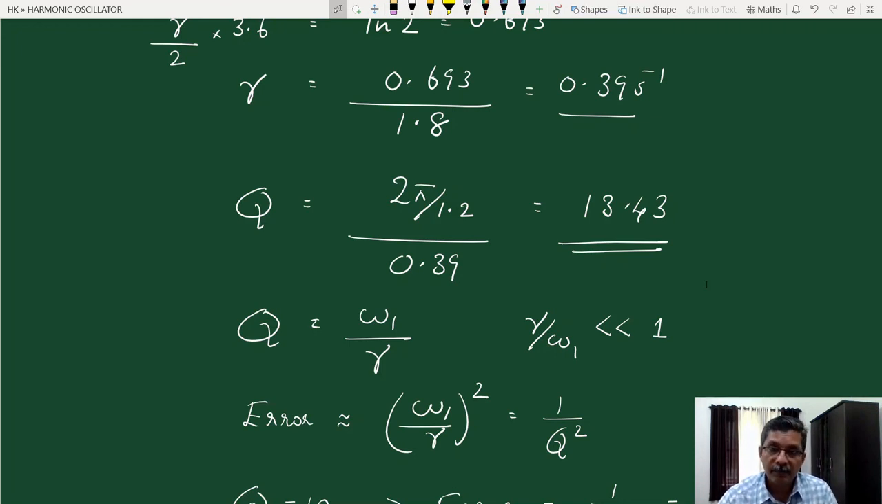Therefore, in the previous problem, in the case of a tuning fork where the quality factor is of the order of 7000, the error is negligibly small.